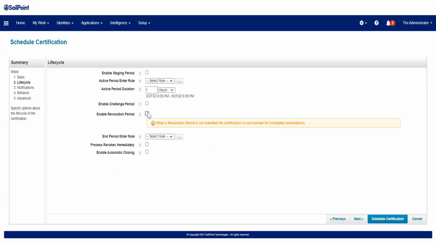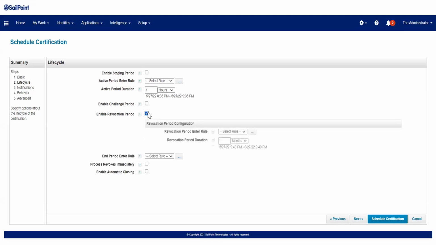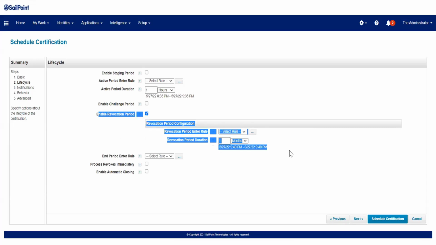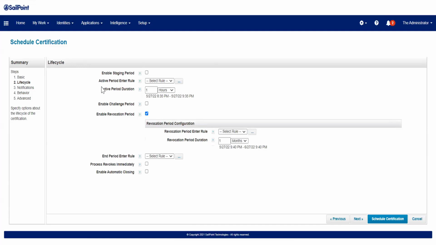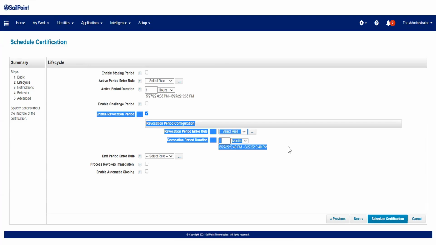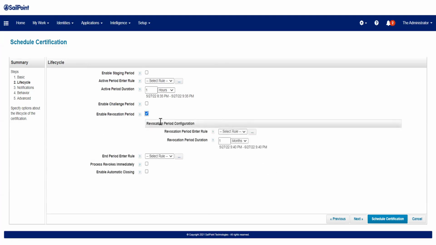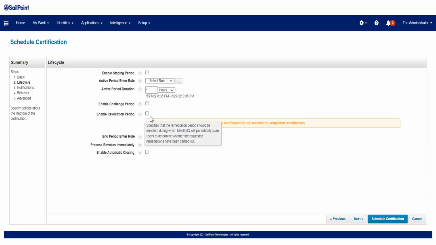Basically, this is a phase that you can configure. Let's say you want to give SailPoint a specific time period. Once the active period finishes, it starts the revocation for all the access which is marked as revoke. So you can simply use this option. But let's say you don't want to use this option.